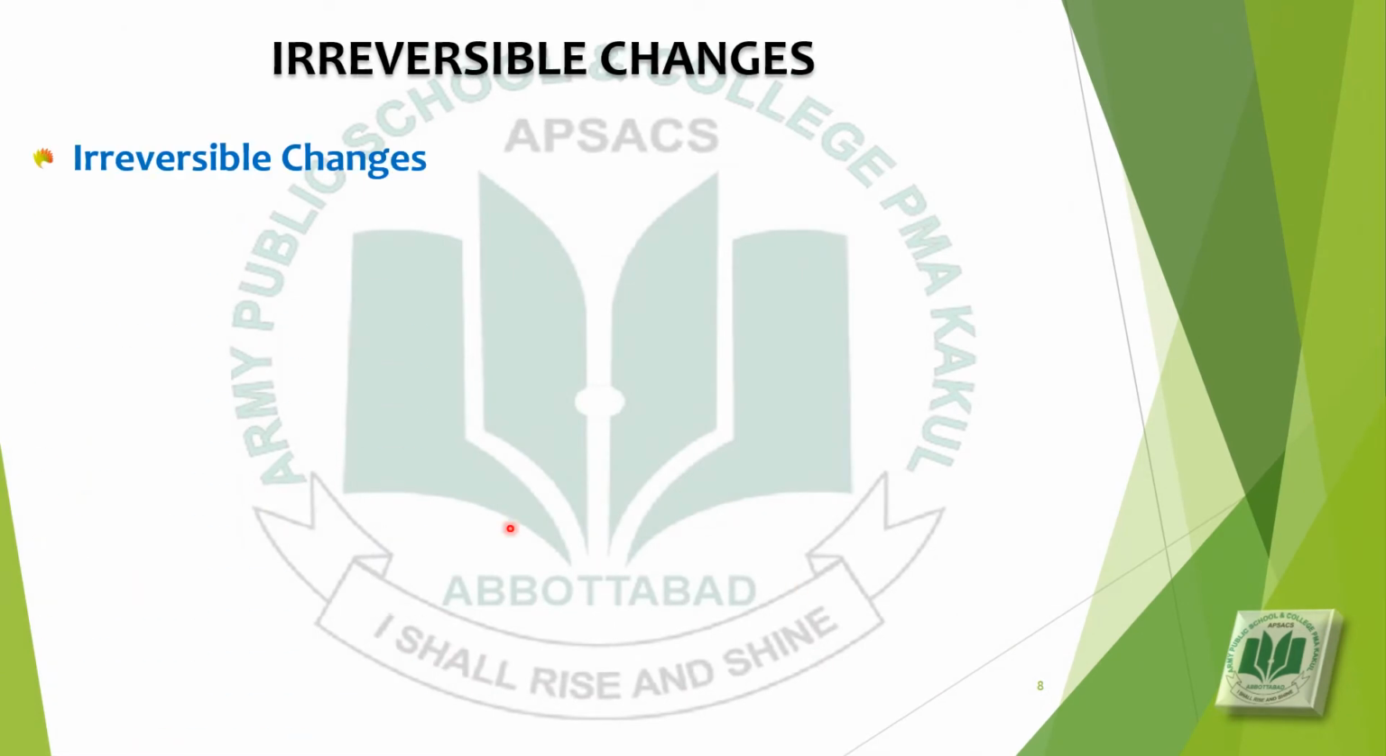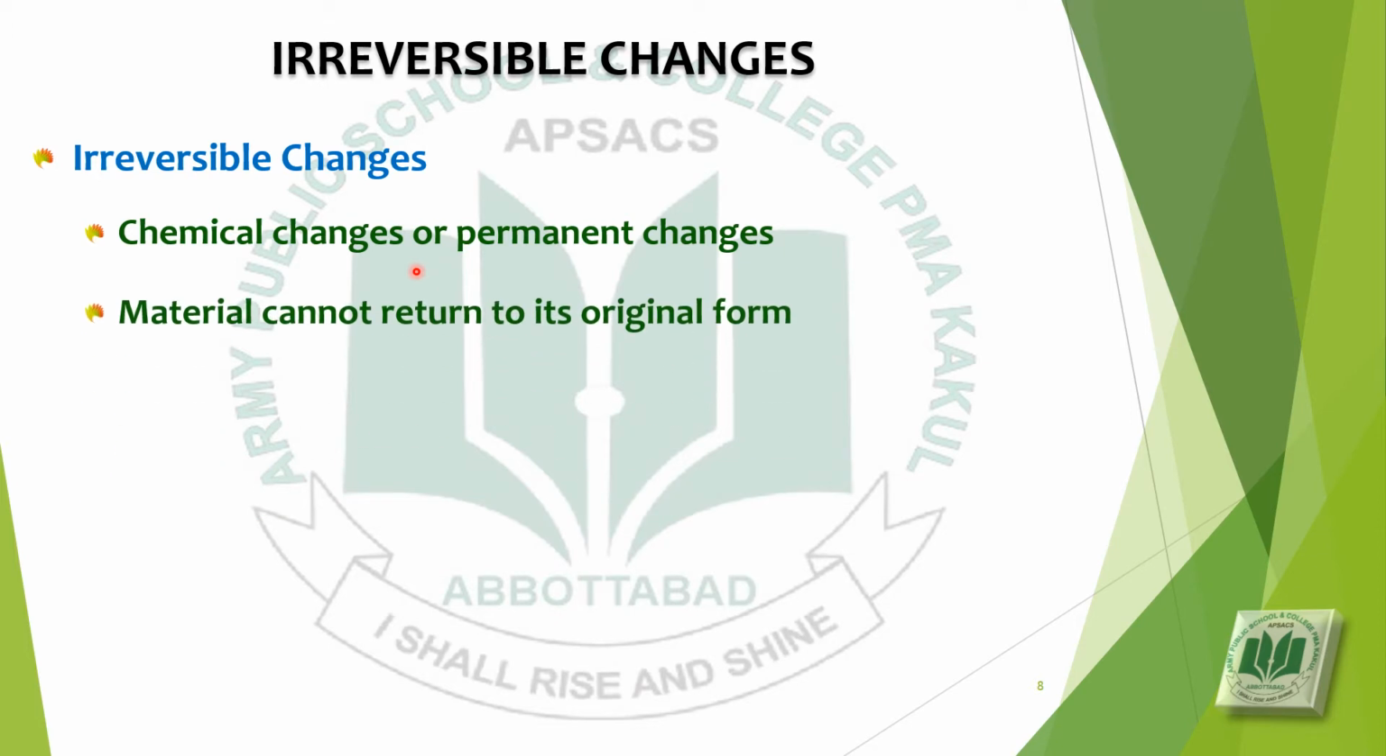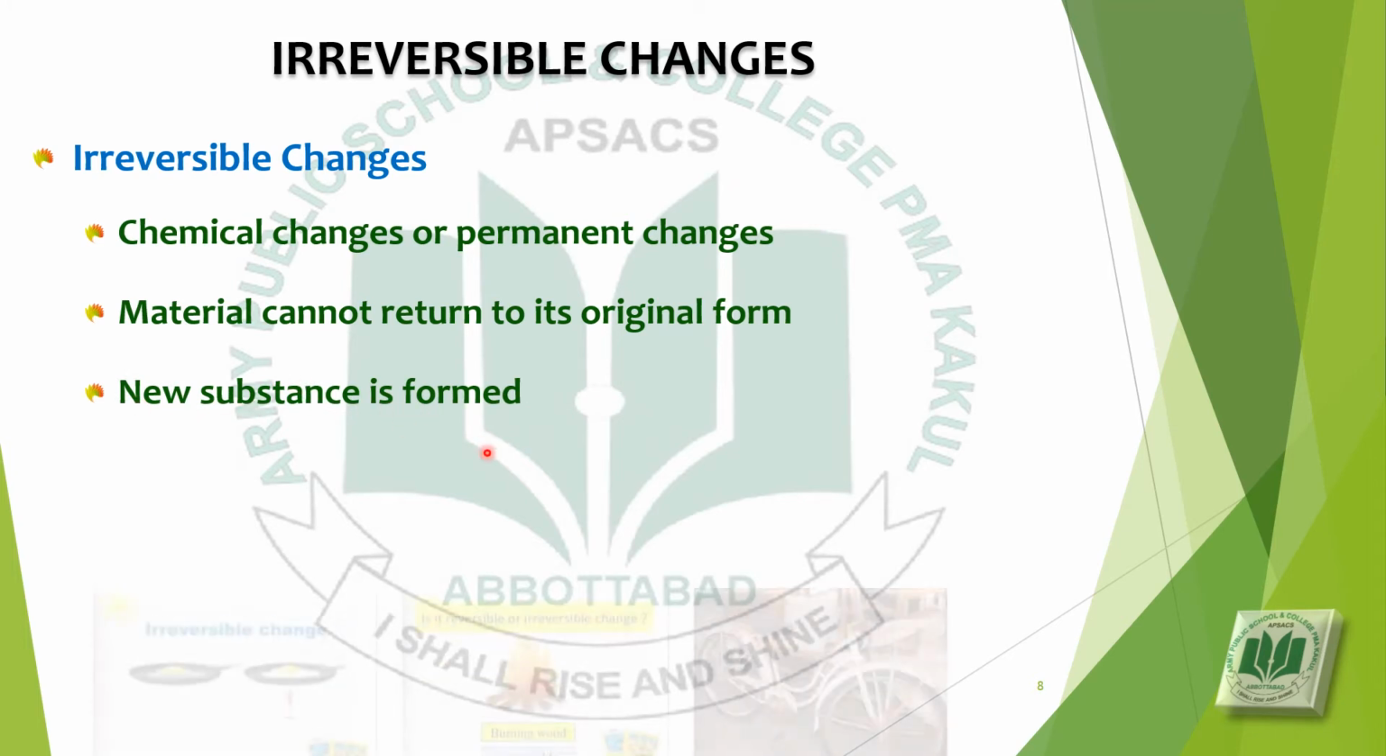Now we will discuss irreversible changes. Irreversible changes are also known as chemical changes or permanent changes. These changes are known as permanent changes because material that can undergo an irreversible change cannot return to its original form. In these changes, new substance is formed.